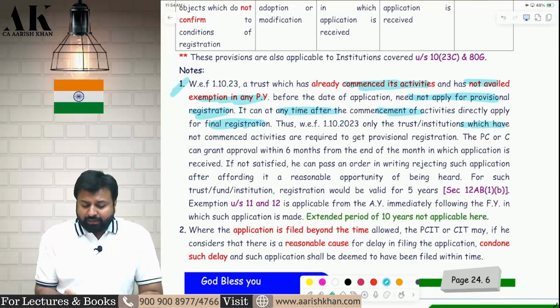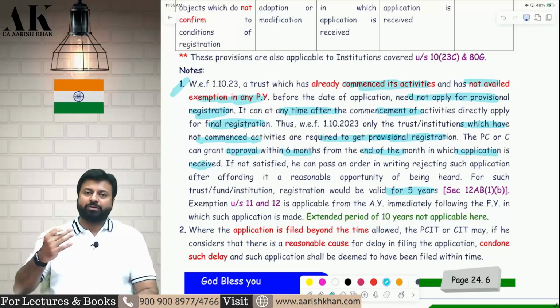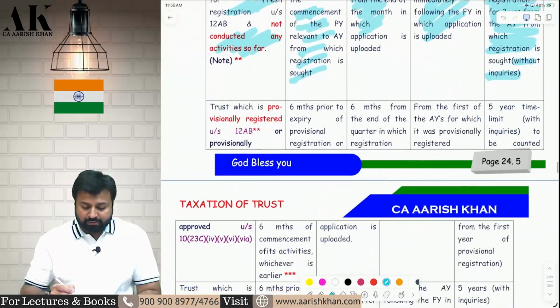So this is applicable for a trust which has not commenced activity; those are required to get provisional registration. The principal commissioner or commissioner can grant approval within 6 months from the end of the month in which the application is received. And then you will be given the registration for 5 years. I hope it is clear to all of you, both the cases. Now coming to the third case.